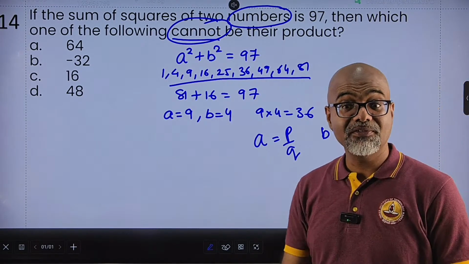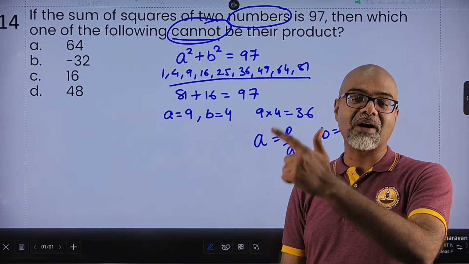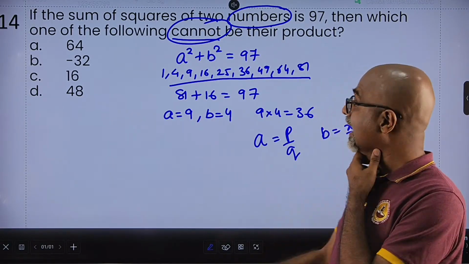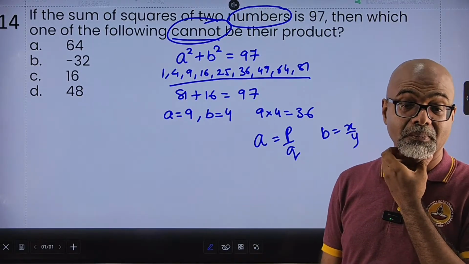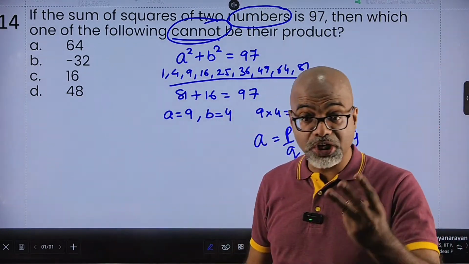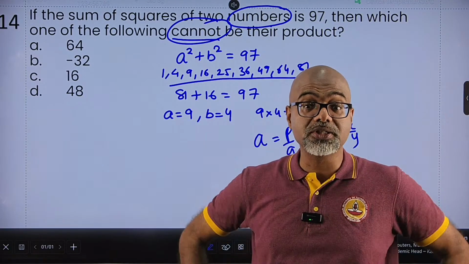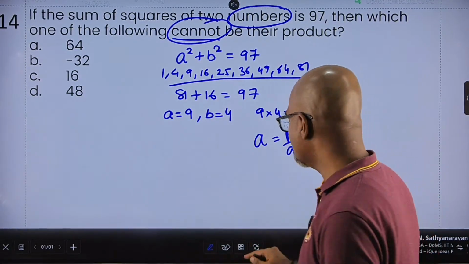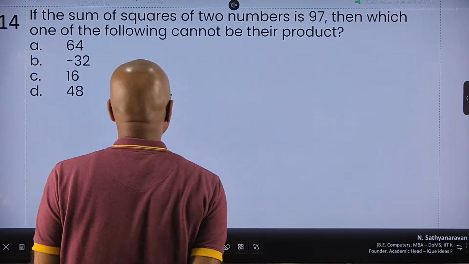Right? If A and B are fractions, I can still have their squares adding up to 97, and then I can have a lot of different products. But then it says which of the following cannot be. That means out of these four, three of them are possibly the products, and one of them isn't. What do I do? Okay, so let's try to take it step by step.